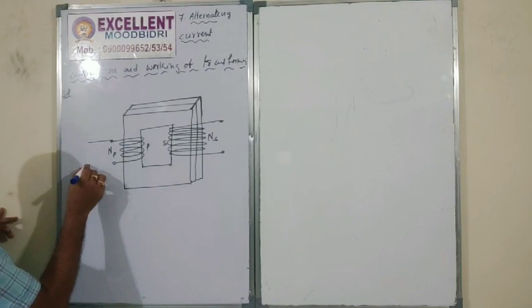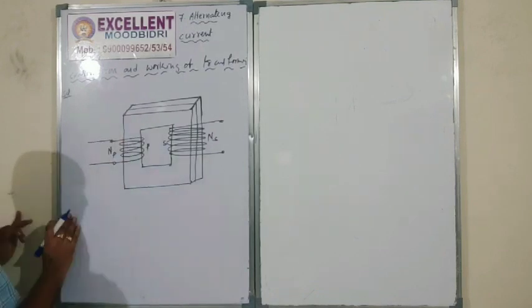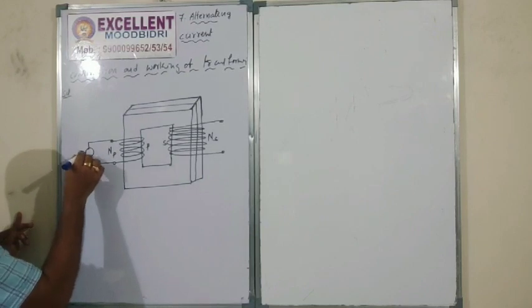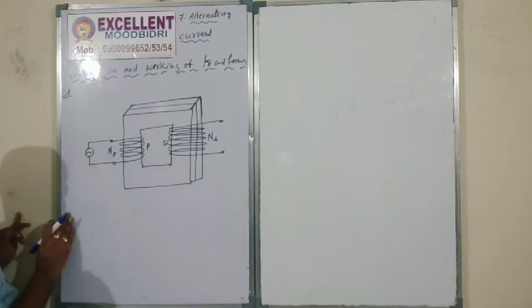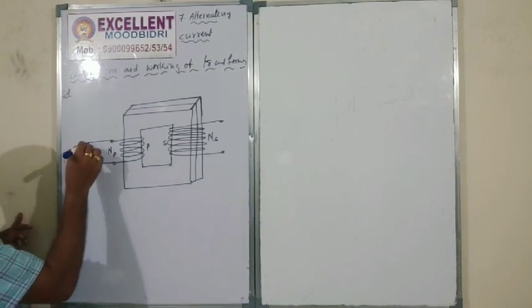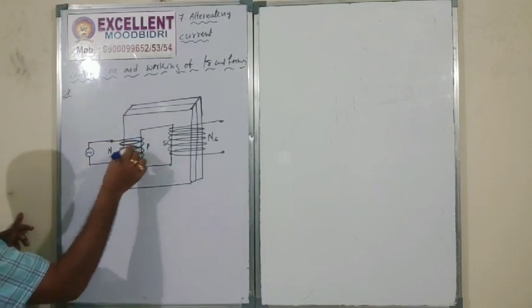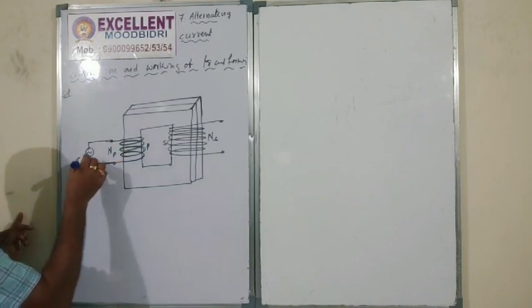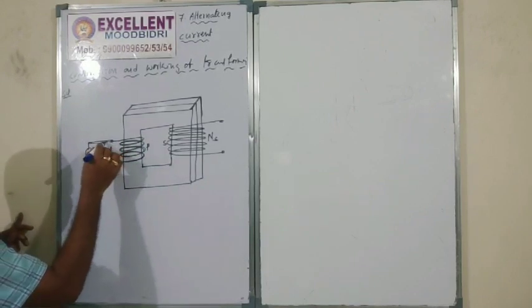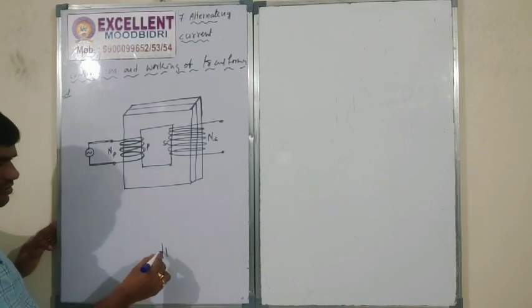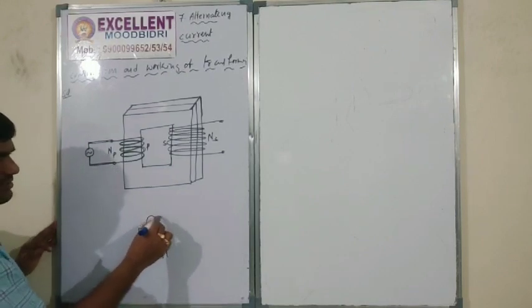Now we have to connect this. This is the working process. Here we have an oscillator, an AC source, and we apply the AC source. Then the AC current enters this copper coil. Remember everybody, the current enters this coil. For example, it is like a solenoid, which you already know.